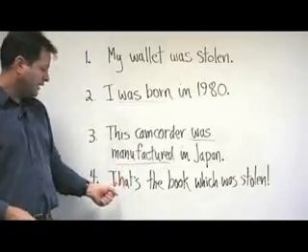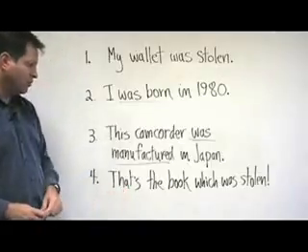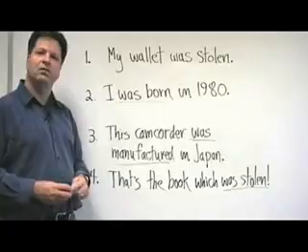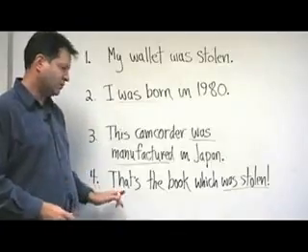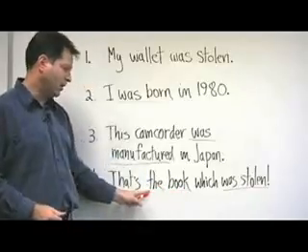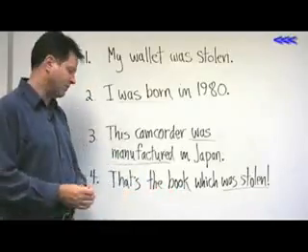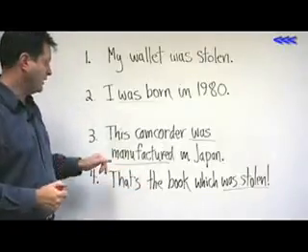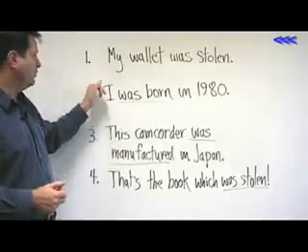And finally, number four, that's the book which was stolen. Here's your passive. In this case, the reason we use the passive is because we want to emphasize the object, in this case, the book. So we want to put that as the subject of the sentence. And you could argue perhaps that it's the same for 3, 2, and 1.